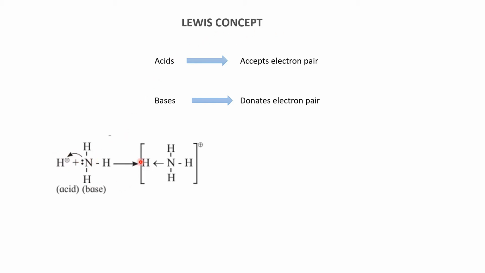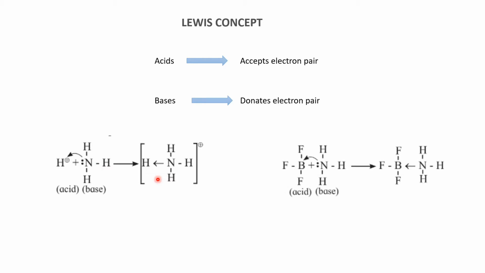And because this ammonia molecule is donating its pair of electrons to another compound, it becomes a base. So according to the Lewis concept, acids are those compounds which accept the electron pair, and bases are those compounds which donate the electron pair. Let's see one more example.